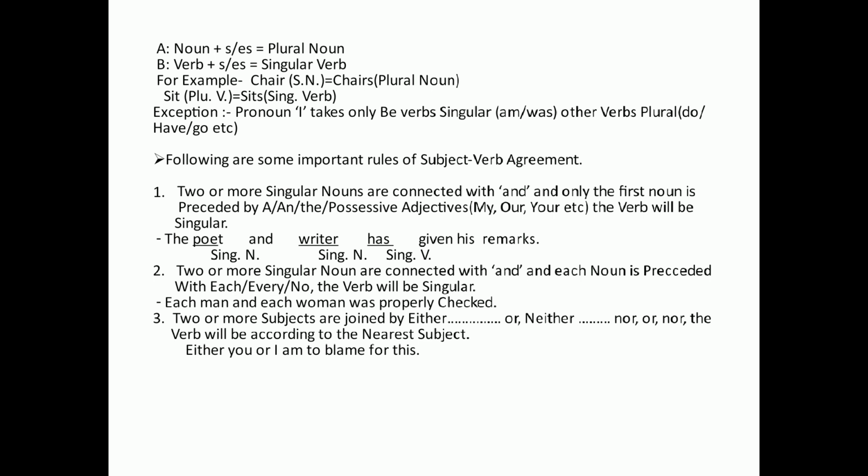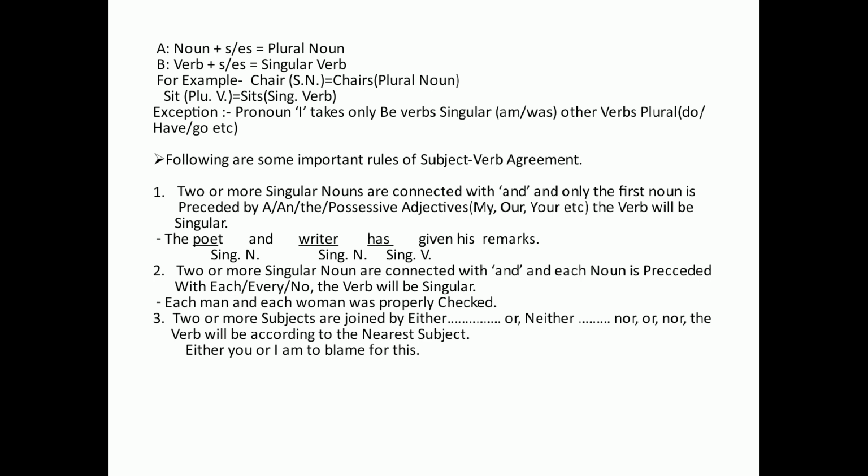For example, the poet and writer has given his remarks. Here we see the poet and writer. There are two nouns, poet and writer. Both are singular nouns and both are connected with and. But what we notice here, the first noun is preceded by the definite article the.